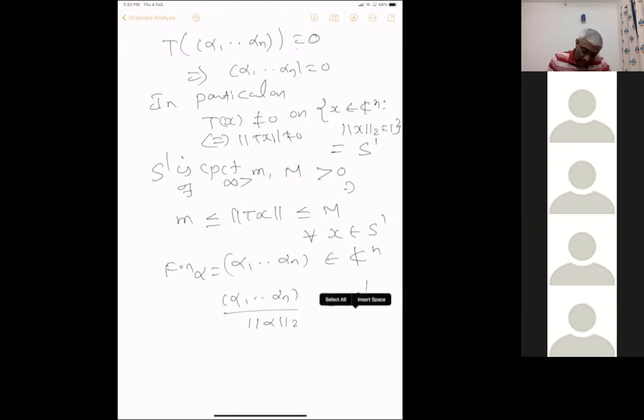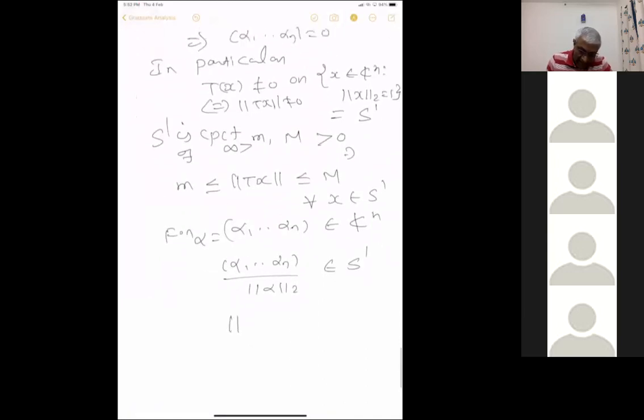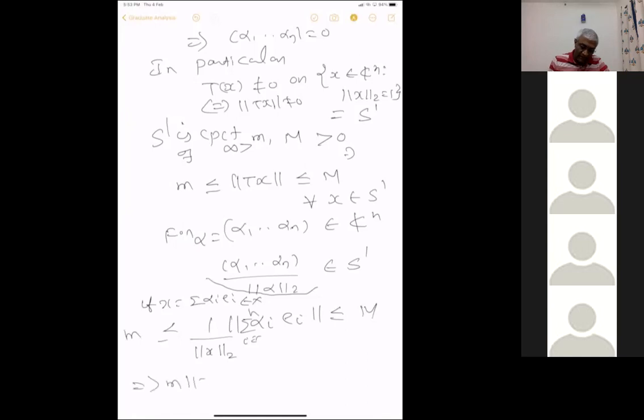The norm of T of x is equal to the norm of the summation of alpha i e i divided by the 2-norm of alpha. If x equals the summation of alpha i e i in X, then this is the same as the 2-norm of x, which is less than or equal to M. This implies m times the 2-norm of x is less than or equal to the norm of x, which is less than or equal to M times the 2-norm of x.